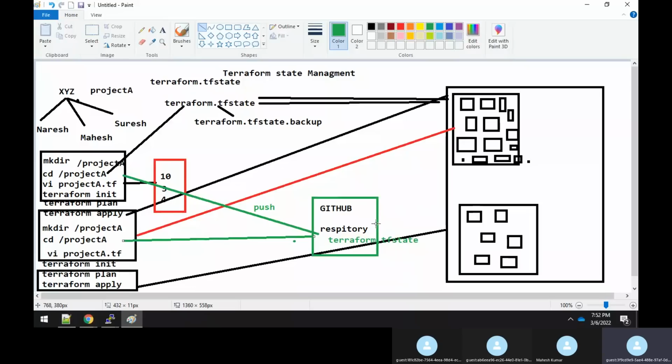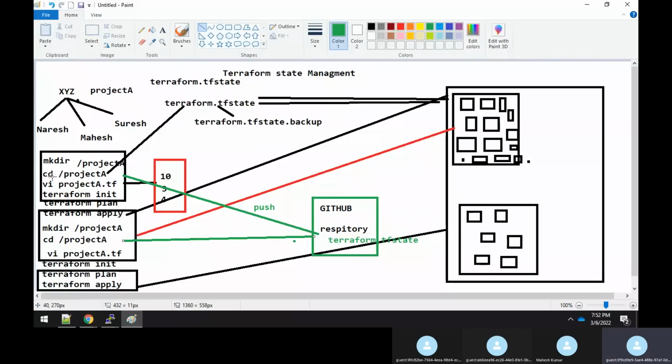He will forget to push it. Then Mahesh wants to work on it, and before that he thinks, let me take the latest one. So he does a git pull to get the latest, but this is not the latest one, right? Then again there's a conflict, a mismatch in the configuration, and things will not work.